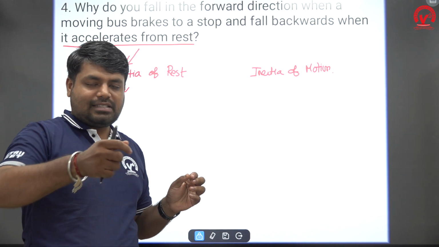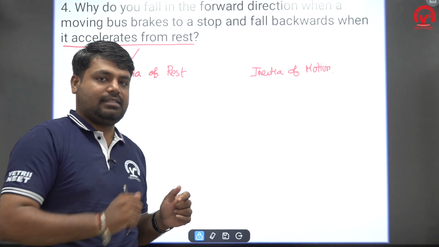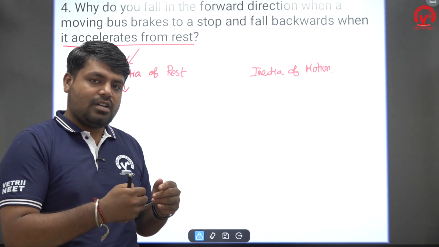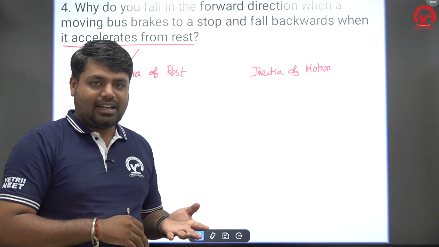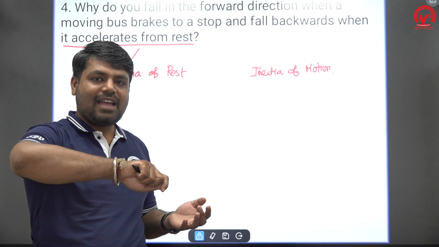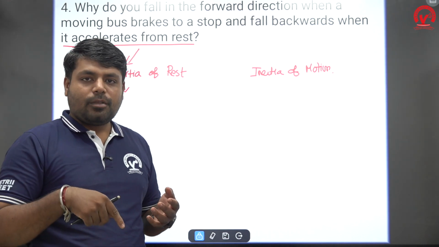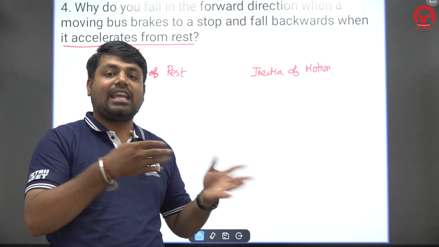The bus driver comes to the bus and starts it with the keys. What will happen? From the rest position, the bus starts to accelerate. You are in contact with the bus, right? But the driver is giving acceleration to the bus only, not to you. So what will your body do? Your body will resist the change.